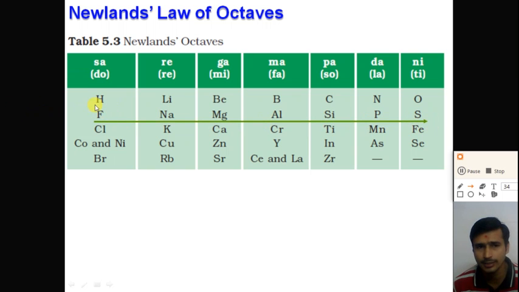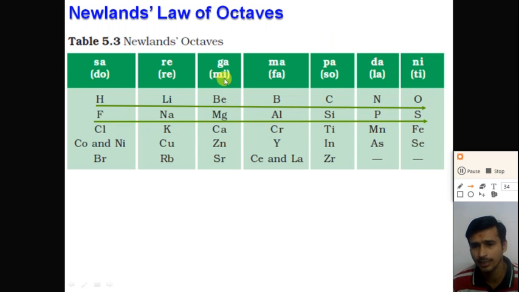is in increasing order, right? So as Newland arranged the elements, he found that every eighth element had a similar property to that of the first element. So here hydrogen and fluorine had a similar property, lithium and sodium had a similar property, beryllium and magnesium had a similar property, boron and aluminum had a similar property. So these are the groups, right? Understand, dear student, in one group the properties of the elements are similar.